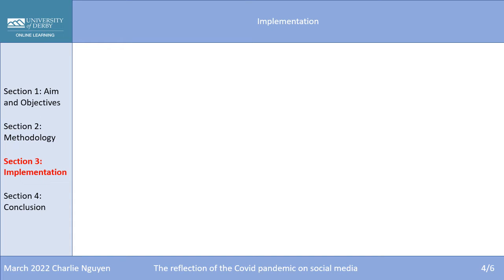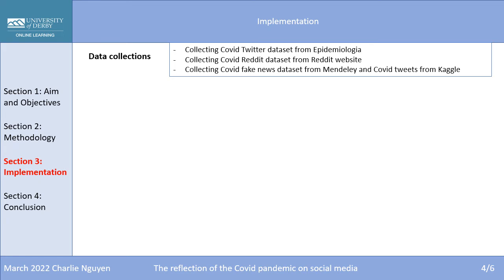For the project implementation, the first step is data collection. The project will collect COVID Twitter dataset from epidemiology and the COVID Reddit dataset from Reddit website by web scraping. And the project will collect COVID fake news dataset from Mendeley and COVID tweets from Kaggle.